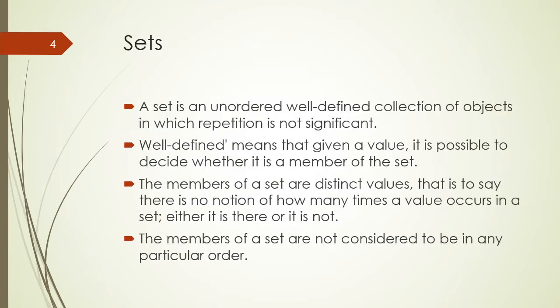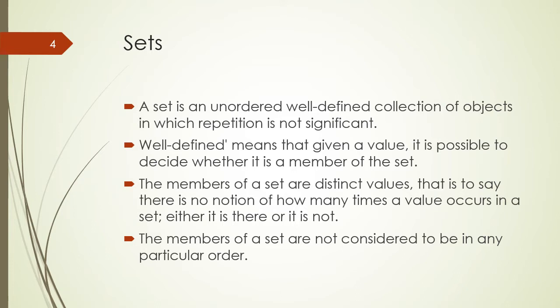A set is an unordered, well-defined collection of objects in which repetition of objects is not significant. It means sets cannot handle repetition of objects, and also sets cannot handle the order of the objects. Well-defined means that given a value, it is possible to decide whether it is a member of a set or not.